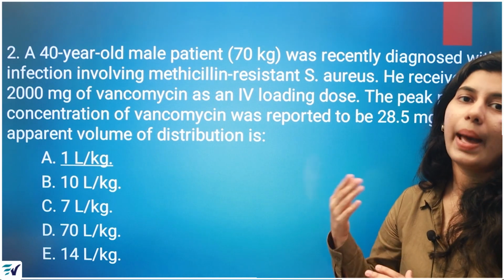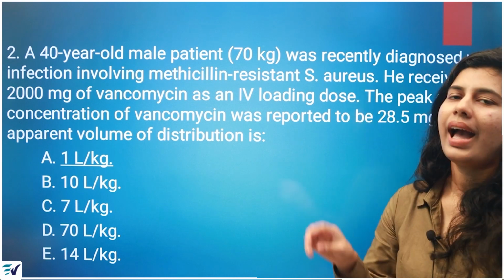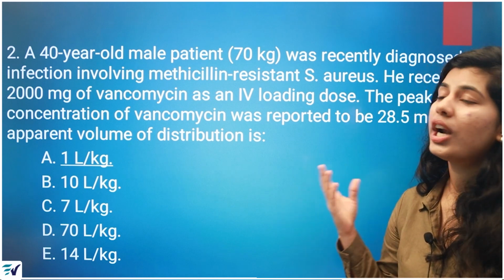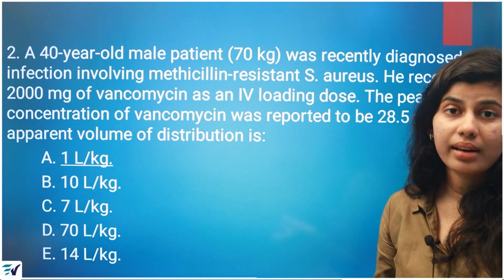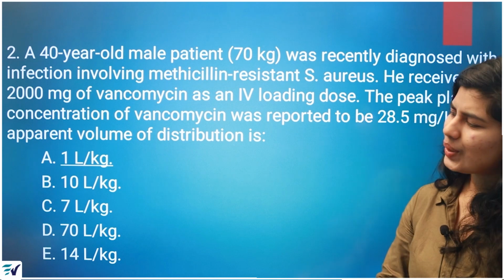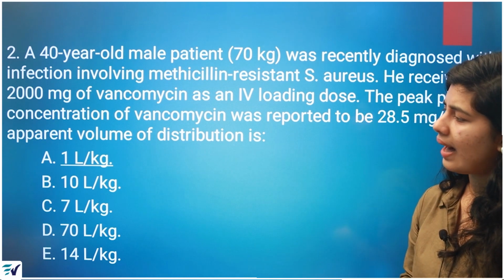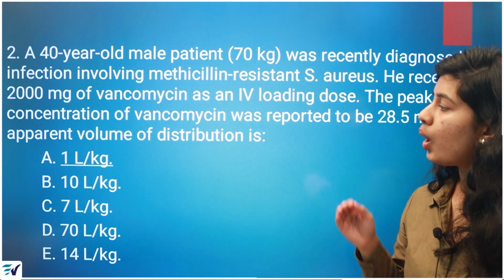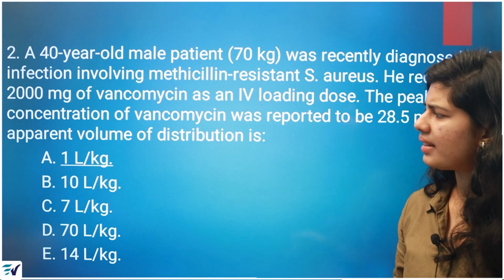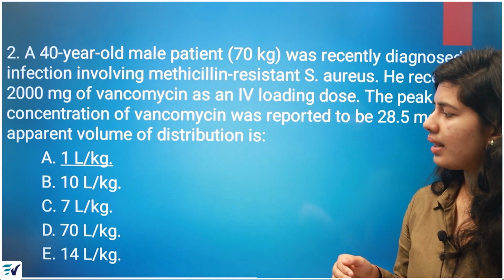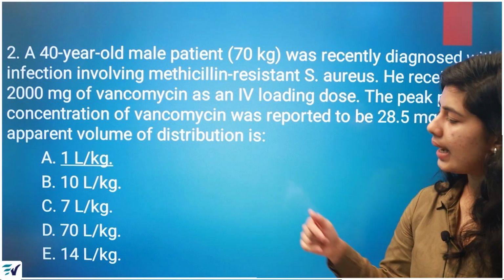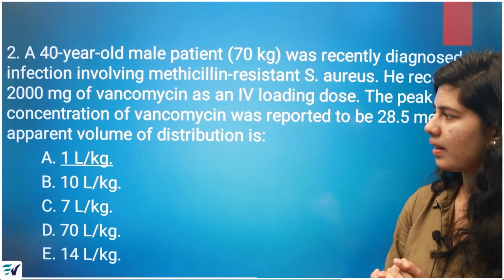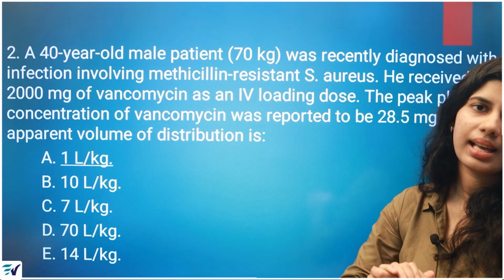They are asking about apparent volume of distribution, and the point you have to note here is that it is not volume of distribution, but apparent volume of distribution. We have 5 options. The first one, the correct answer, is 1 liter per kg. Then we have 10 liter per kg, 7 liter per kg, 70 liter per kg, and finally 14 liter per kg. But we will see how we got this answer, 1 liter per kg.